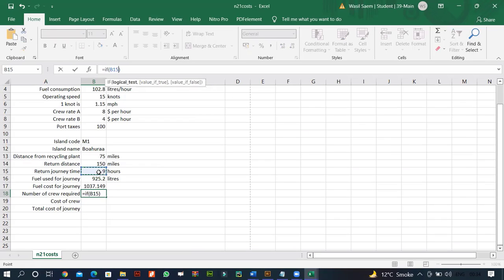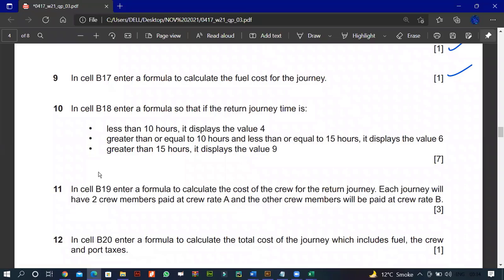So if it's less than 10, then you display 4. Otherwise, if it's greater than or equal to 10 hours and less than or equal to 15 hours, display value 6.